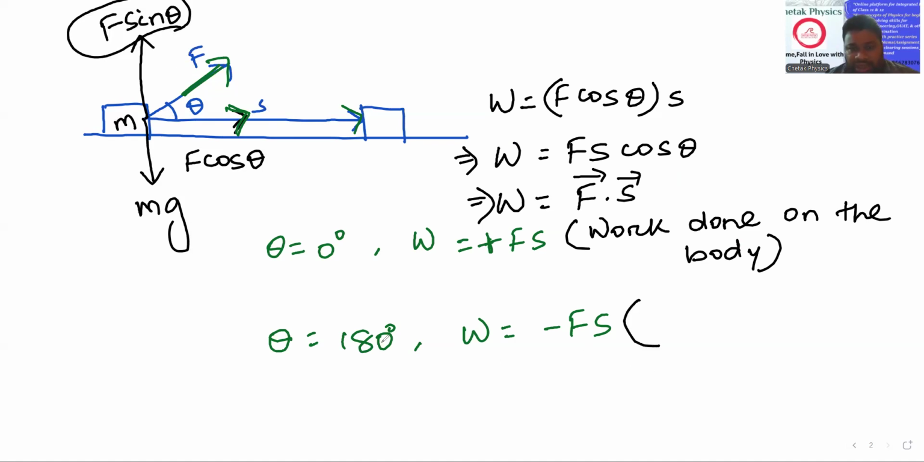If we take theta as 180 degrees, that means force and displacement are in opposite directions. You will say, how is it possible? Okay, we can understand the body is pulled by a certain force, then it performs a certain displacement. But how is it possible when the force is acting against the displacement?